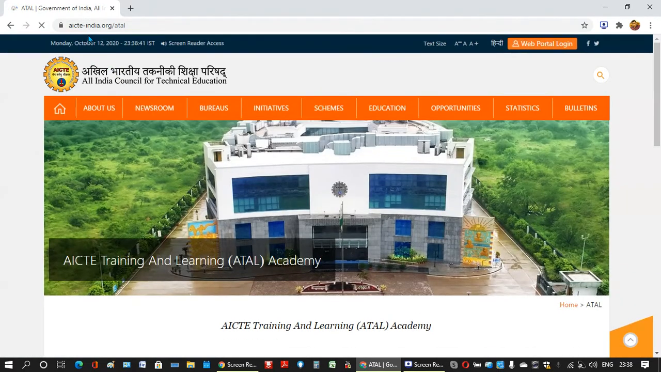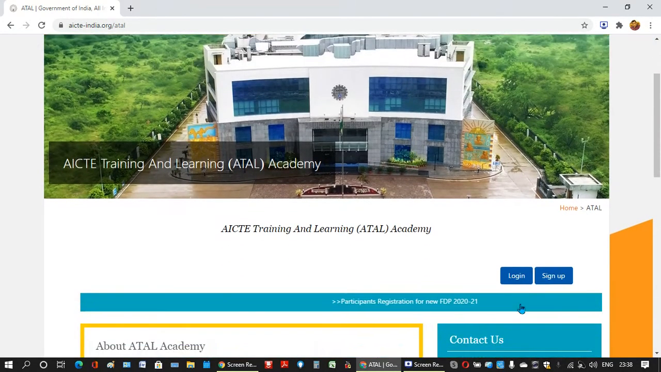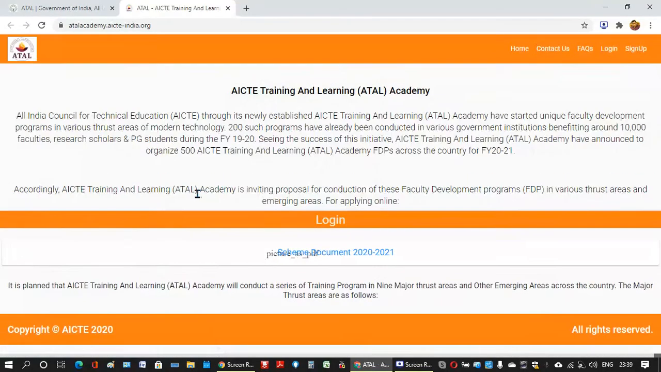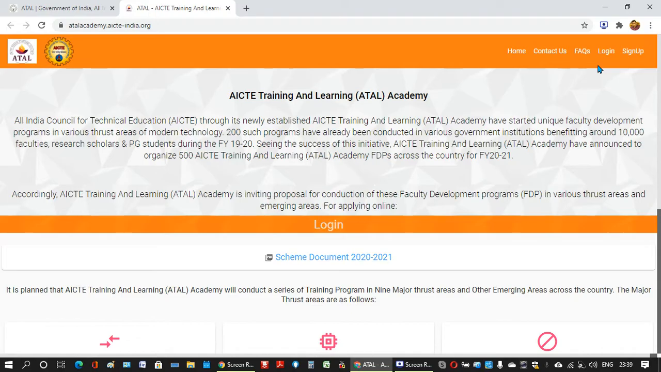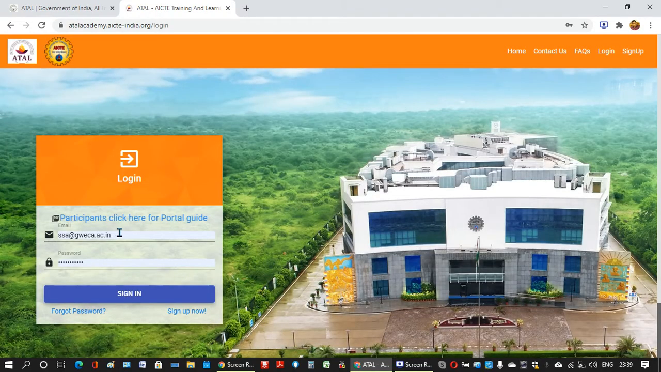So here is the Atal Portal, aicte-india.org/Atal. So here is login. So I am logging in as a participant. Because you are a participant, you have applied, so you must have a login account that you created by yourself. So you can now log in.